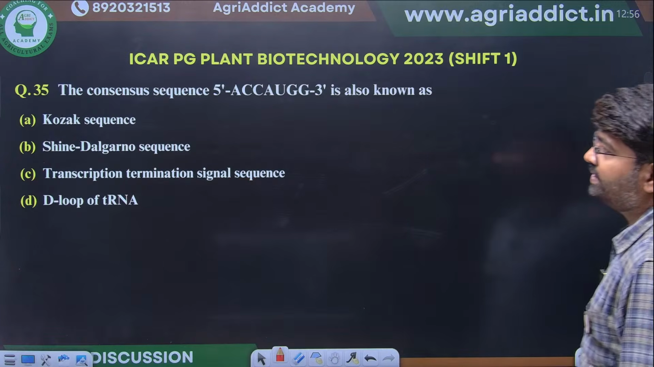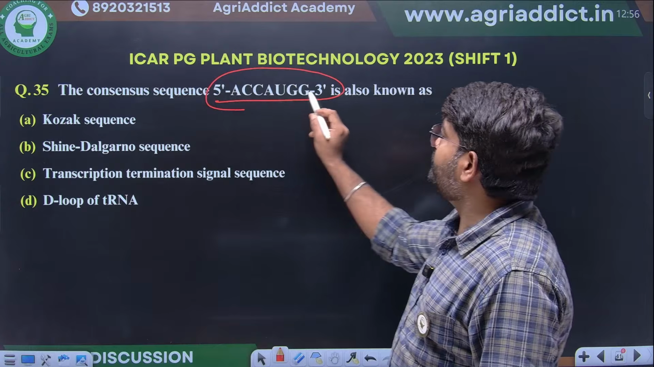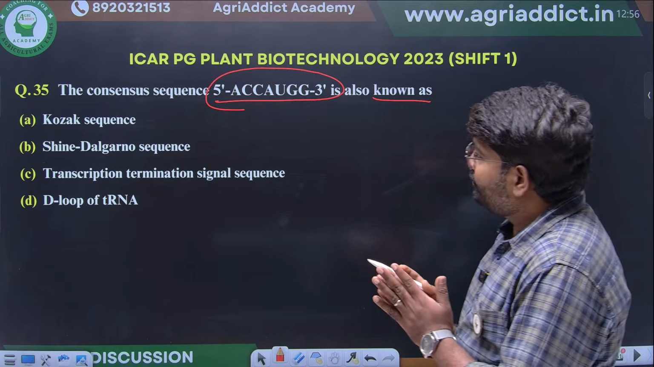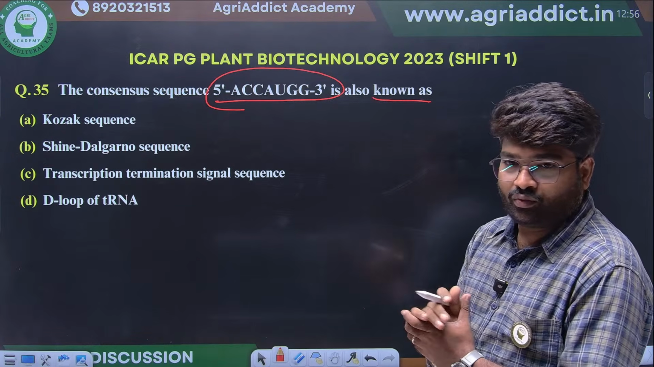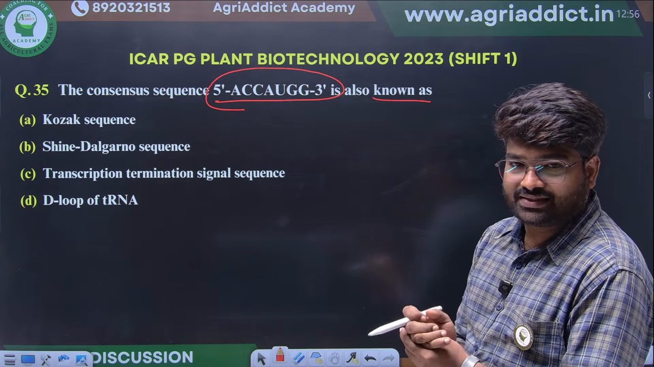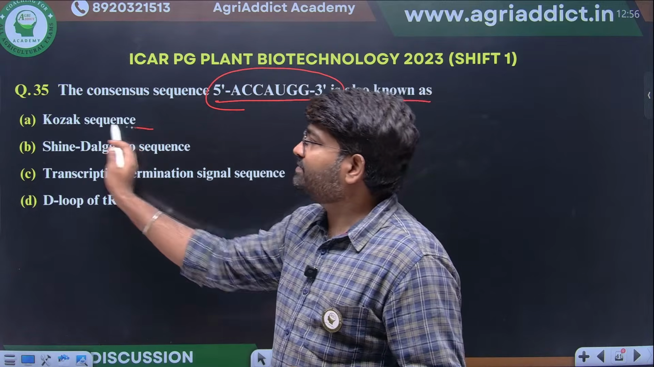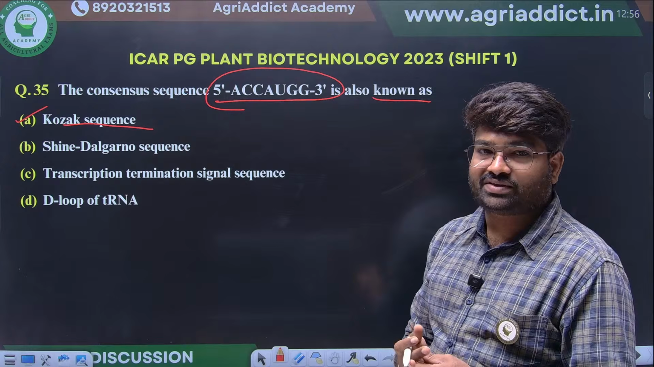Right option. The consensus sequence 5' ACC AUGG 3' is also known as what? First you have to remember here. 5' ACC AUGGG 3'. What will be the right answer? Any guesses? It's the Kozak sequence. This is a direct question. It's the Kozak sequence.